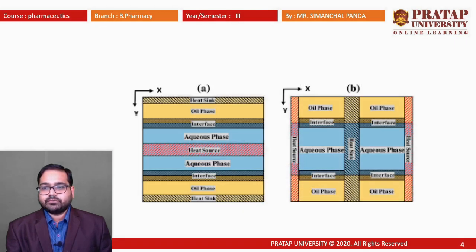In this diagram, we can see there are different phases. The first one is the aqueous phase and oil phase. In between the two phases, a layer is formed and this plane is known as interface. In another diagram, we can see there is an oil phase and an aqueous phase. They are separated, and the boundary line is nothing but the interface. The word interface comes from inter and phase. The two phases coinciding together is nothing but interface.